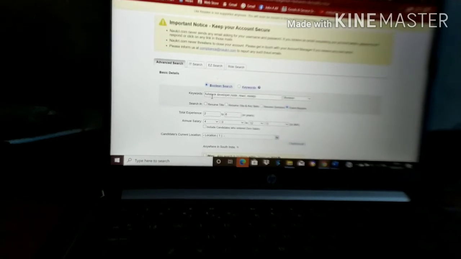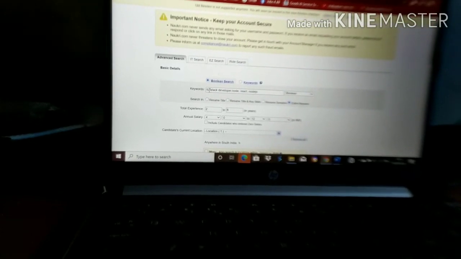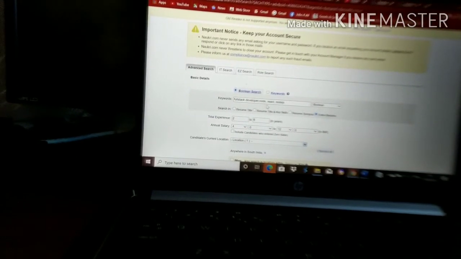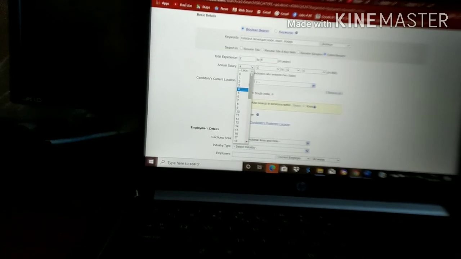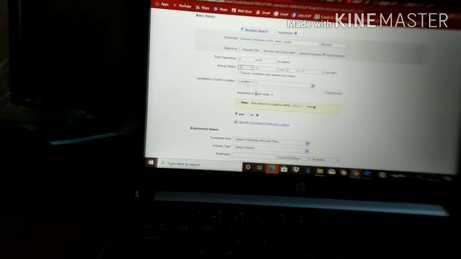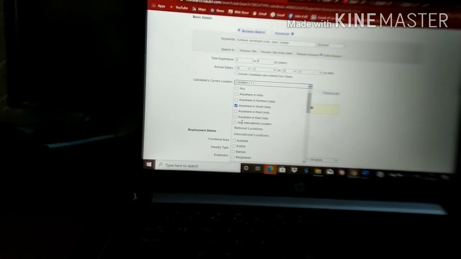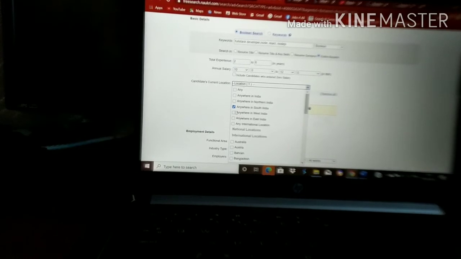Here you can give keywords. Now I have given full stack developer, React, Node.js. Here you can write experience 2 to 6 years. CTC I can give 10 to 12 lakhs. We require only anywhere in south, so we can select this.